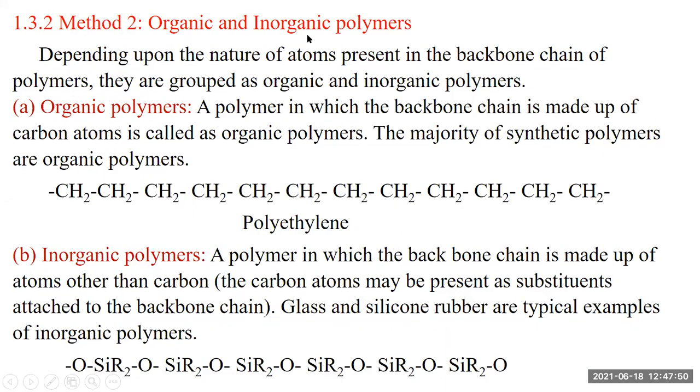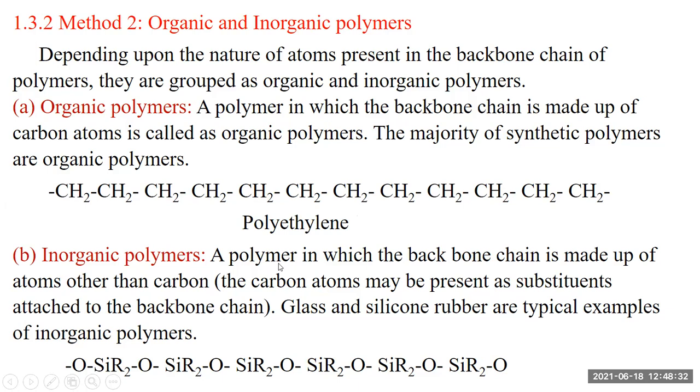The next method is organic and inorganic polymers. Depending upon the nature of the atoms present in the backbone chain of the polymer, they are grouped as organic and inorganic polymers. An organic polymer has a backbone chain made up of carbon atoms, that is, a long chain made up of carbon only. The majority of synthetic polymers are organic polymers. This is the long chain we are considering here, prepared from polyethylene.